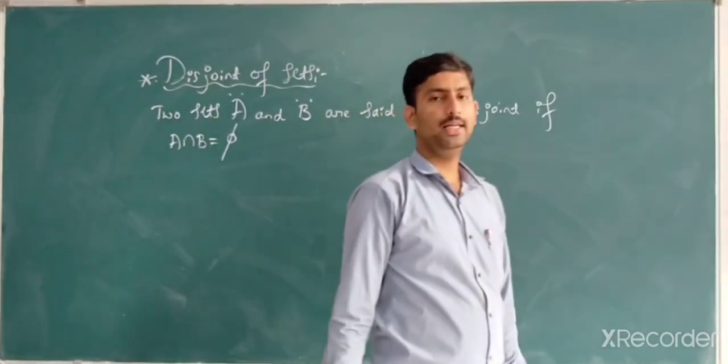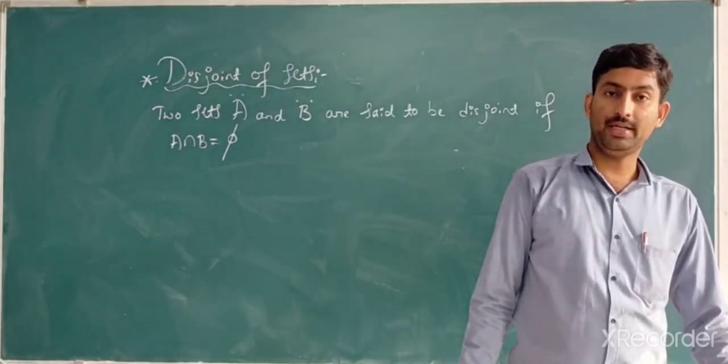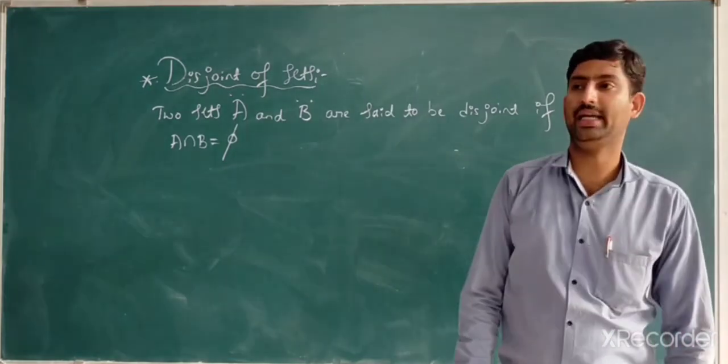What is the meaning of that? It means there is no common element between both the sets A and B.